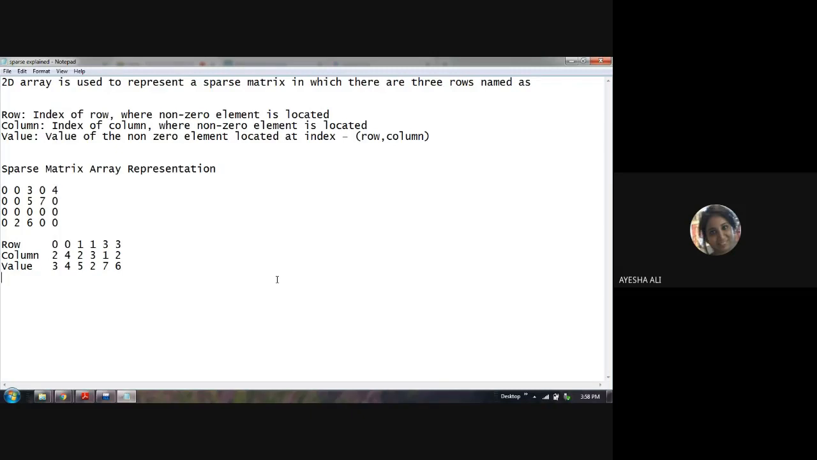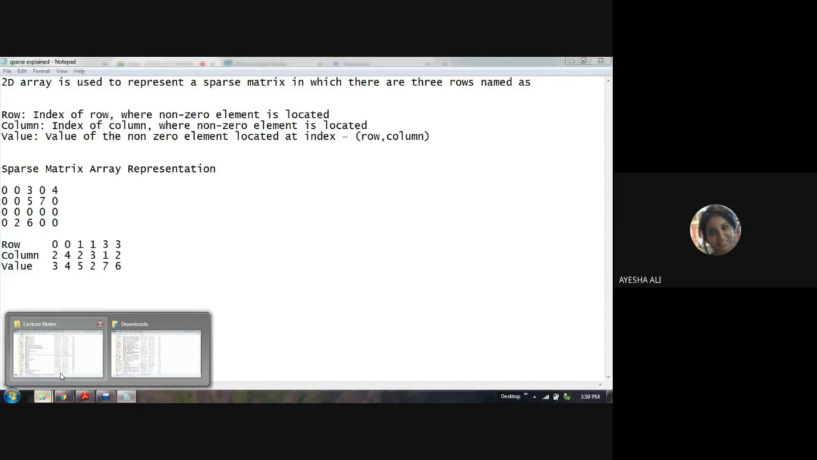Now value 3, where is it located? It is located in the 0th row and second column. That is why row is 0, column is 2. The value 4 is in the 0th row and the 4th column. That is why it is 0, 4. Similarly, value 5 is in the first row and second column, and so forth. We are basically writing the non-zero values and the corresponding row and column indices for those non-zero values. So Sanjita, can you open that notepad where sparse addition is explained?